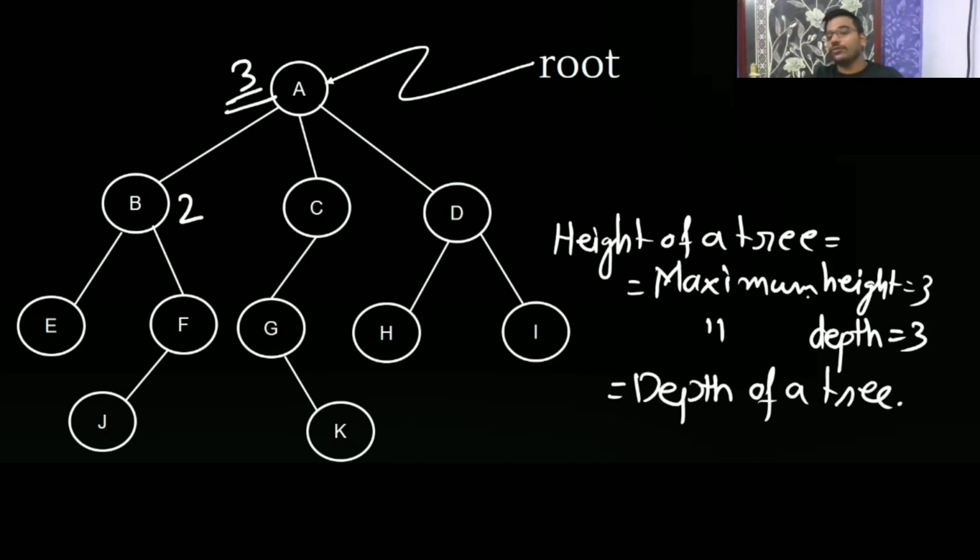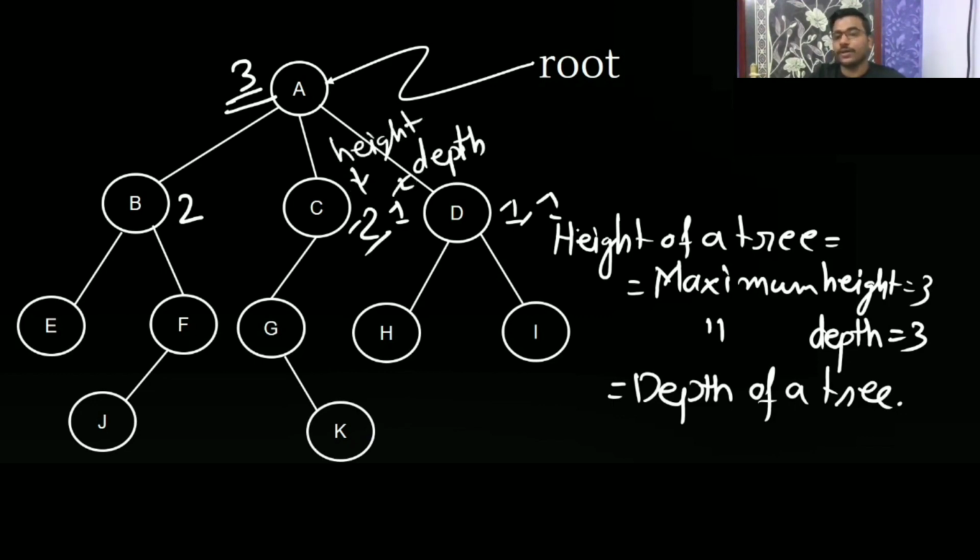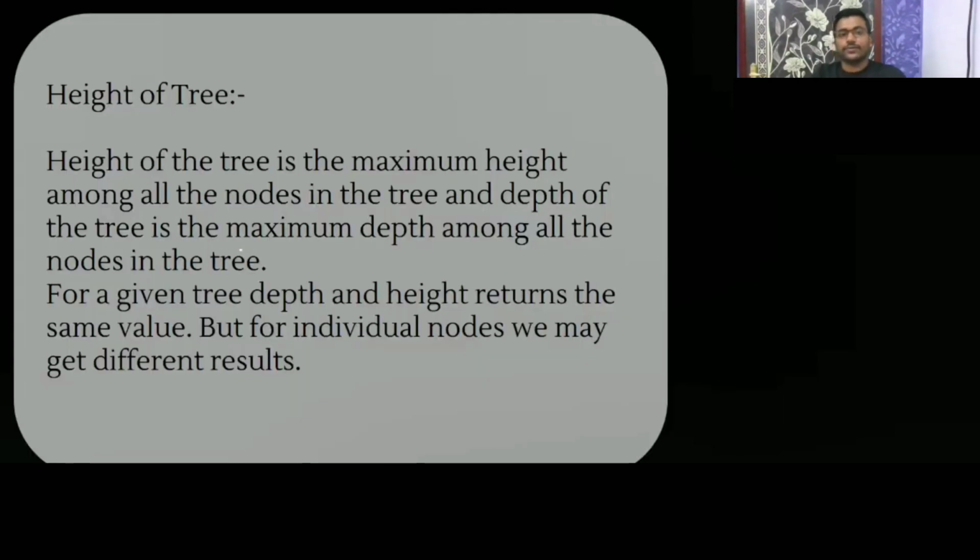So the height of a tree is the maximum height. You can see here, the height is 1 and the depth is also 1. Here the height is 2, but the depth is 1. So height and depth vary for a node. This is depth, and this is height. But for a given tree, depth and height return the same value, while for an individual node we may get a different result.